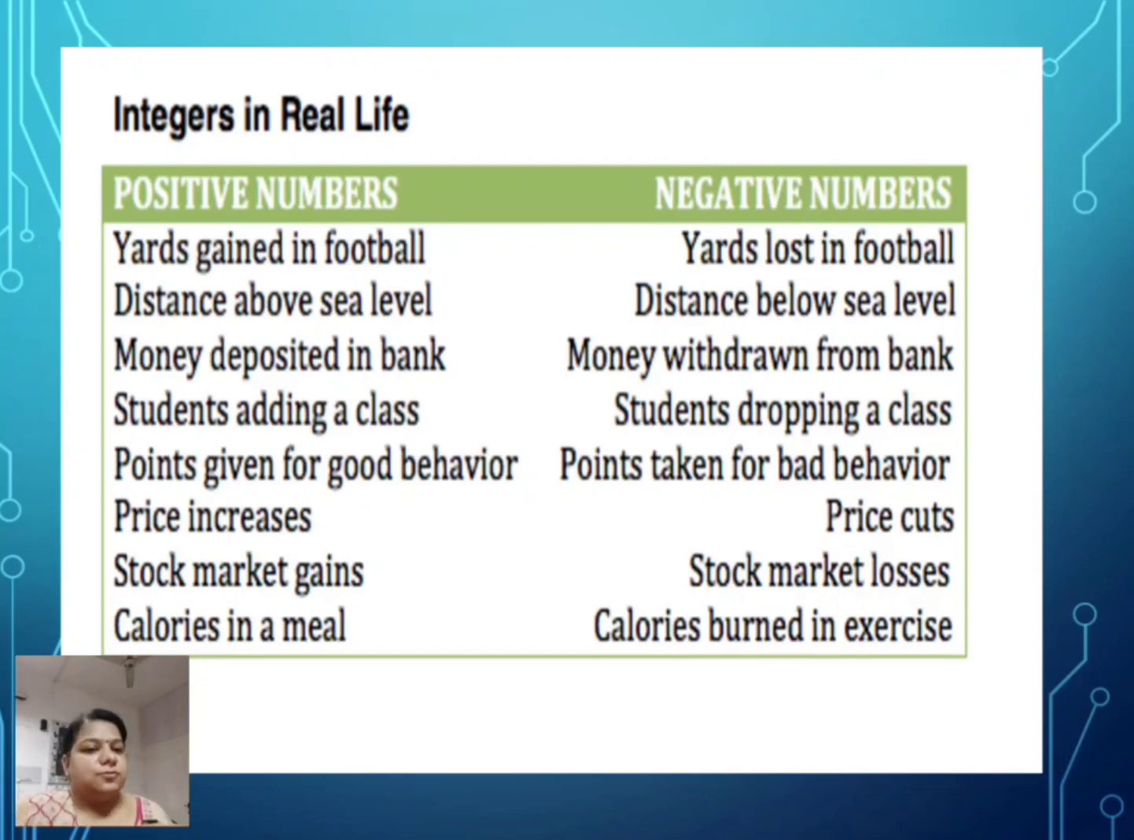Then a price increase will show as a positive integer, and a price cut will be shown as a negative integer. Similarly, stock market gains and stock market losses, or any profit or loss, will be shown as positive and negative integers. Then calories in a meal and calories burned in exercise, positive and negative. Although students, these are the standard notations, in some cases, if it is told to you that I am showing loss in positive integers, then definitely gains will be shown in negative. So opposite words will be shown with opposite signs, right?